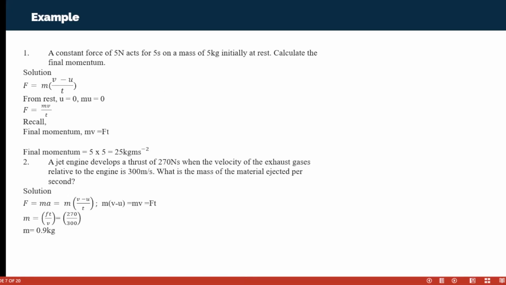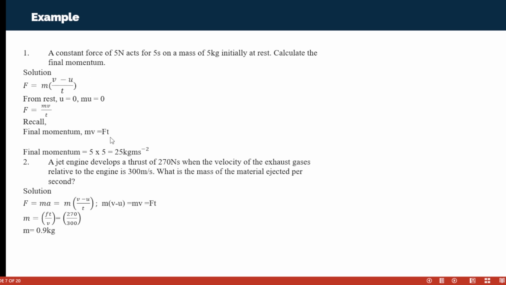So this body, with a constant force of 5 Newton acting for 5 seconds on a mass initially at rest, we are to calculate the final momentum. You know, momentum is the mass with its velocity. We've already talked about velocity in most of our classes. We know that velocity is displacement divided by time. So we got this final momentum we are looking for.